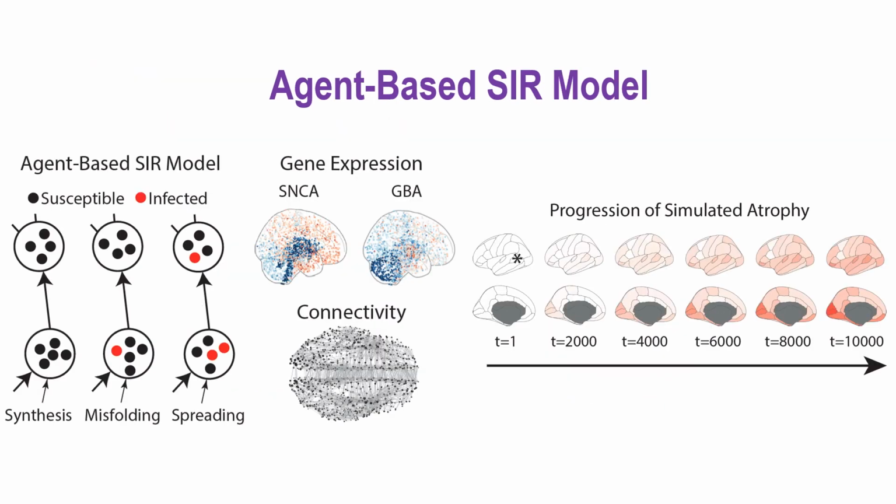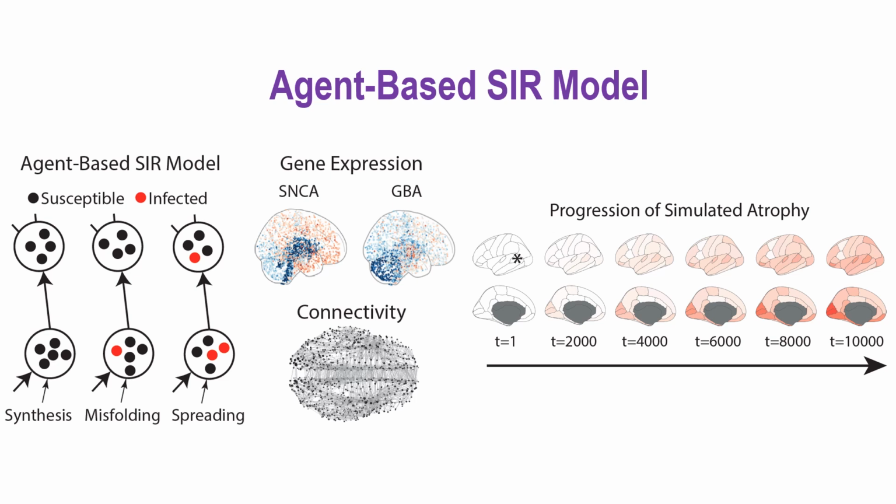In that paper, we have shown that this pattern of cortical thinning could be recreated using a computational model called the agent-based susceptible-infected-removed model, which simulates the propagation of alpha-synuclein and the generation of atrophy in the brain based on gene expression and connectivity. However, this model only considered the expression of the SNCA and GBA genes. It is likely that other genes may contribute to atrophy in isolated RBD.